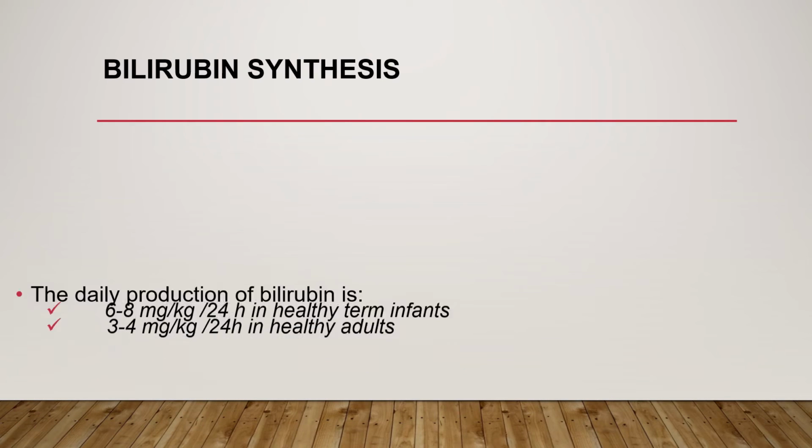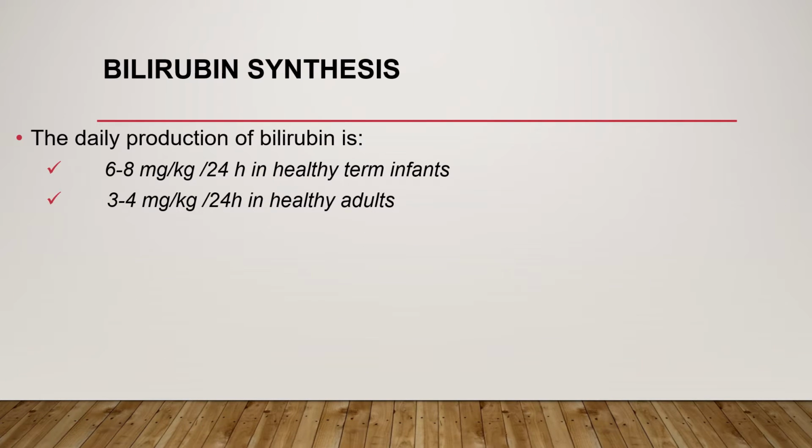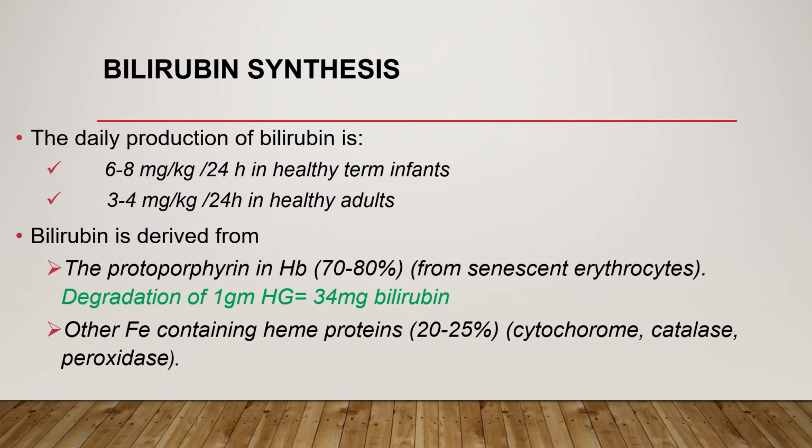When we look at bilirubin synthesis, the daily production of bilirubin is 6 to 8 mg per kg per day in healthy term infants, whereas it is around 3 to 4 mg per kg per day in adults. The majority of bilirubin is derived from hemoglobin protoporphyrin. So around 70 to 80% of bilirubin is from hemoglobin, from aged or senescent erythrocytes. Degradation of 1 gram of hemoglobin gives around 34 mg of bilirubin, and other sources of bilirubin include iron-containing heme proteins such as cytochrome, catalase, and peroxidase.